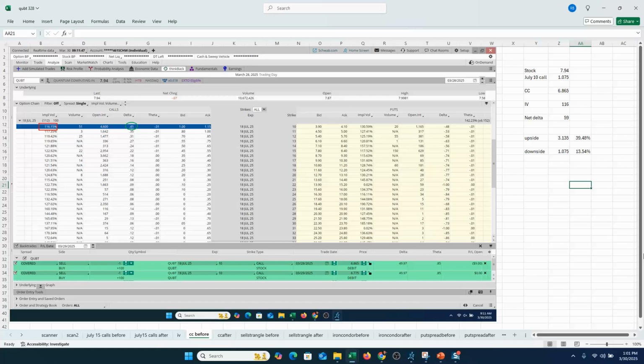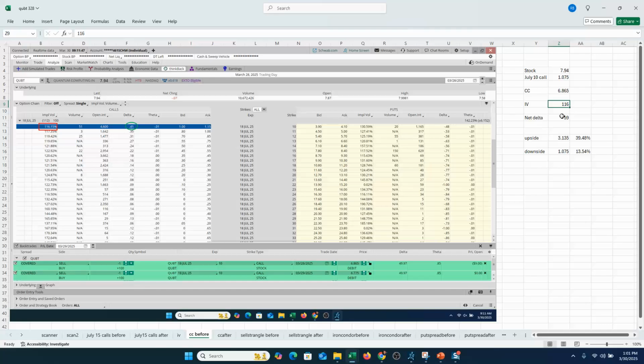So here's the day before that big call buying. Stock, as we said, closed at 794. That July 10 call, slightly out of the money, about 2 points out of the money, closed basically at $1.07, $1.08, with one bid offered at 1.15. So the covered call trade, buying the stock and selling the call, would have cost about $6.86, simply buying the stock at 794 and selling that call somewhere around that $1.07, $1.08 level. IV at the time on this option was about 116.